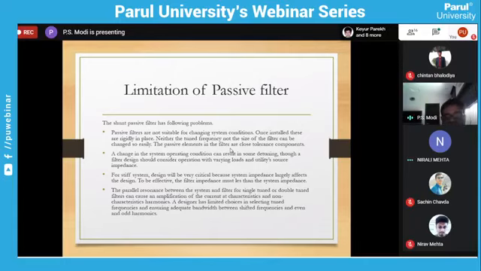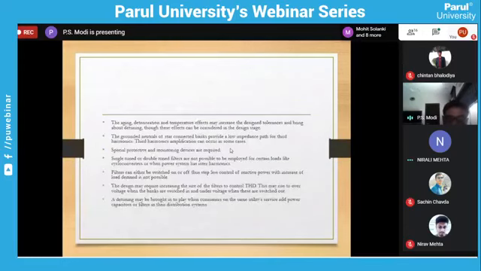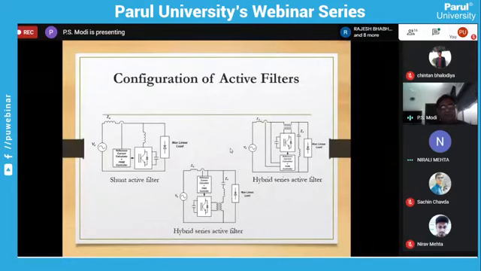Still, further limitations are there. So to avoid all this, now we'll go for a hybrid active filter. A hybrid filter is a combination of passive as well as active filter. So now I will show you.